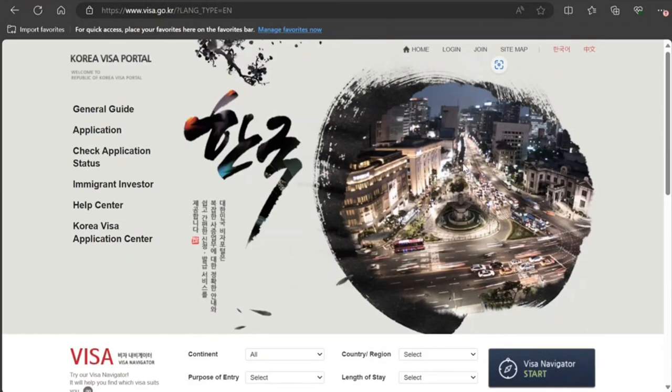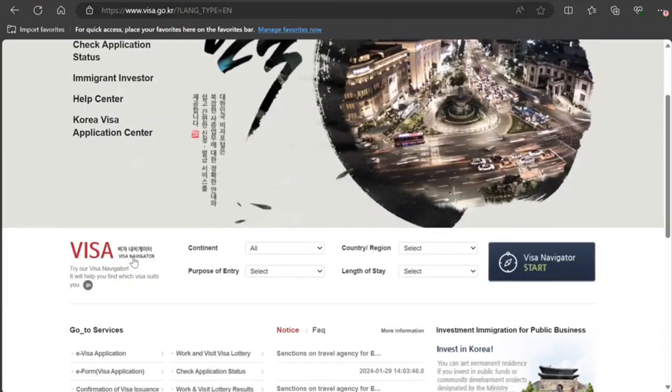So guys, in front of you, I have opened this Korea Visa portal and they have this Visa Navigator. Here you need to start this based on your situation. So continent, let's say you are coming from Asia, select your country, whatever is applicable in your case, purpose of entry, why you want to go there.